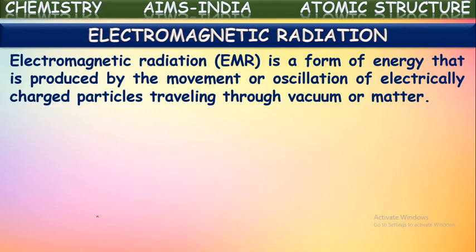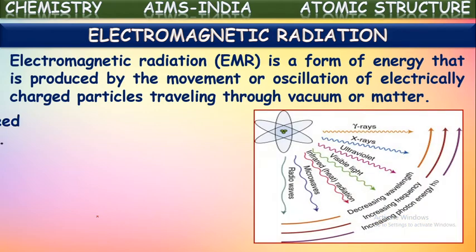is a form of energy that is produced by the movement or oscillation of electrically charged particles which are traveling through either matter or vacuum. So, the electrically charged particles, while traveling through matter or vacuum, create some movement or oscillation. Because of this movement and oscillation, energy is emitted by those particles. That emitted energy comes out in the form of electromagnetic radiation.